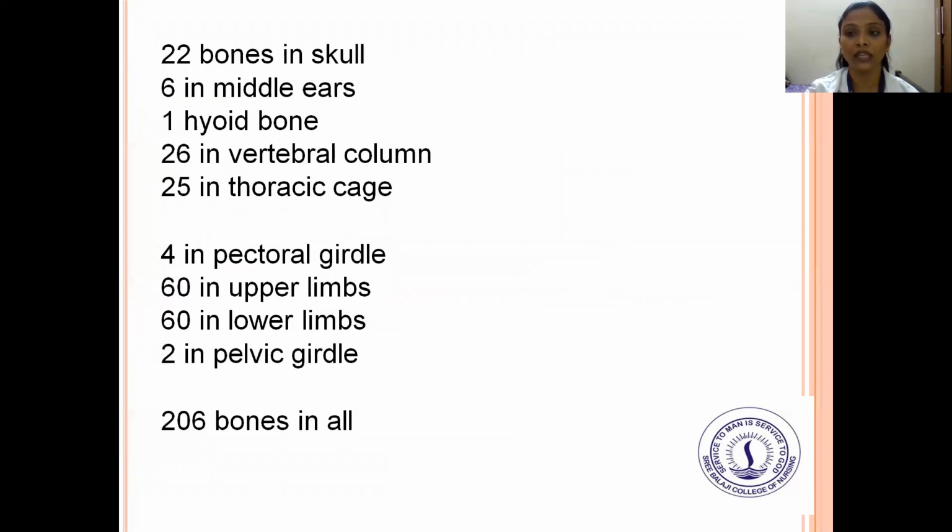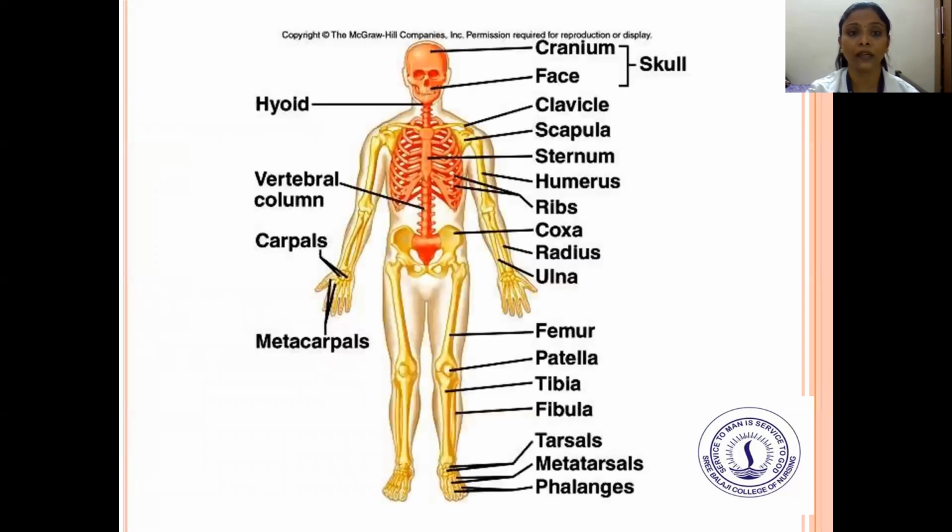There are 22 bones in the skull, 6 in the middle ear, 1 hyoid, 26 in the vertebral column, 25 in the thoracic cage, 4 in the pectoral girdle, 60 in the upper limbs, 60 in the lower limbs, and 2 in the pelvic girdle. Overall, we have 206 bones in the human body. This is the complete description of the bones in the human body, and you can see the bones in a clear picture of this skeleton.